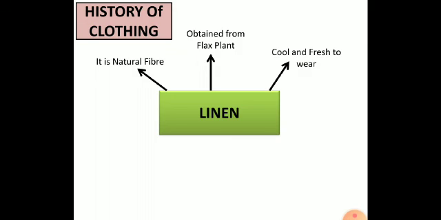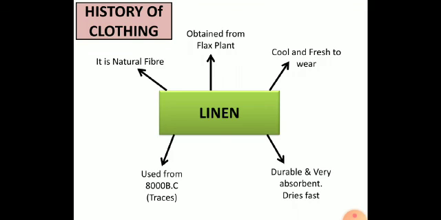Now, continuing the history of clothing, linen fiber. It is also a natural fiber obtained from a plant source, that is flax plant. It is cool and fresh to wear. It is durable and a very good absorbent of sweat and water, and it also dries very fast, so people prefer to wear it in summers.